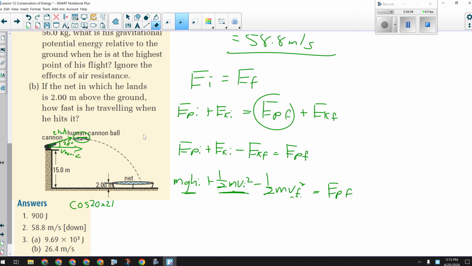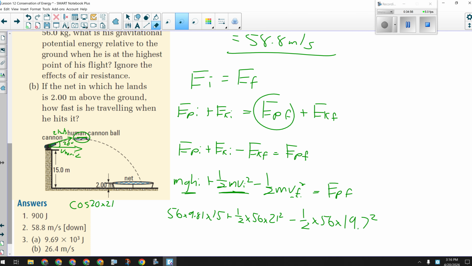Now I can plug in my numbers. The person had a mass of 56 kilograms times 9.81 times their initial height, which was 15 meters, plus 1/2 times 56 times 21 squared, their initial speed, minus 1/2 times 56 times 19.7 squared.